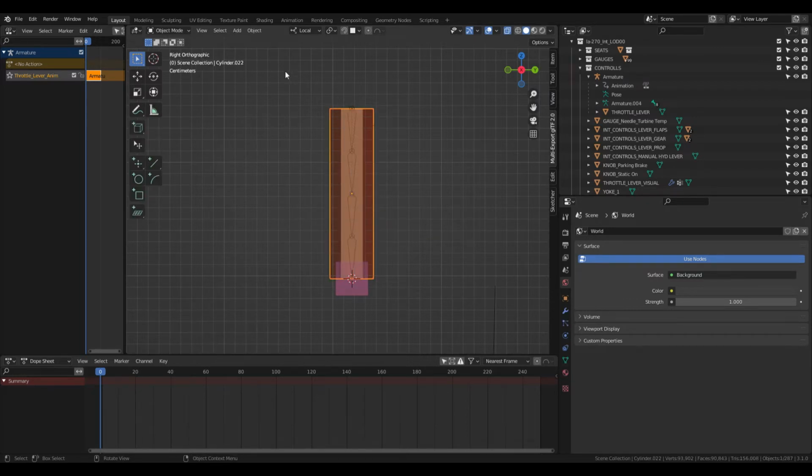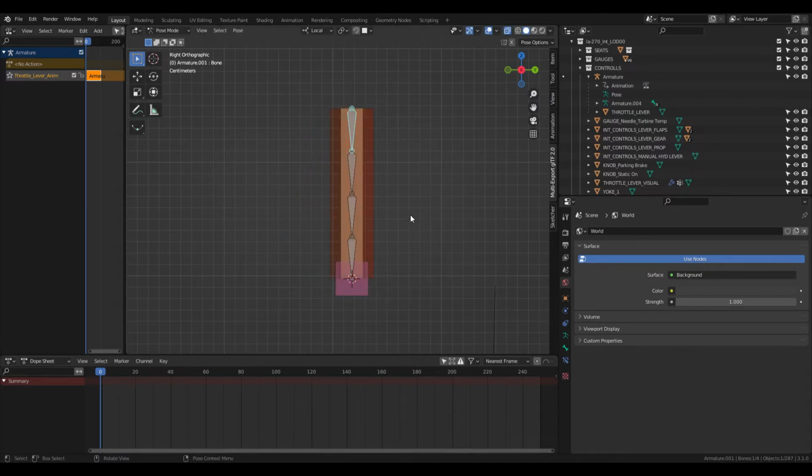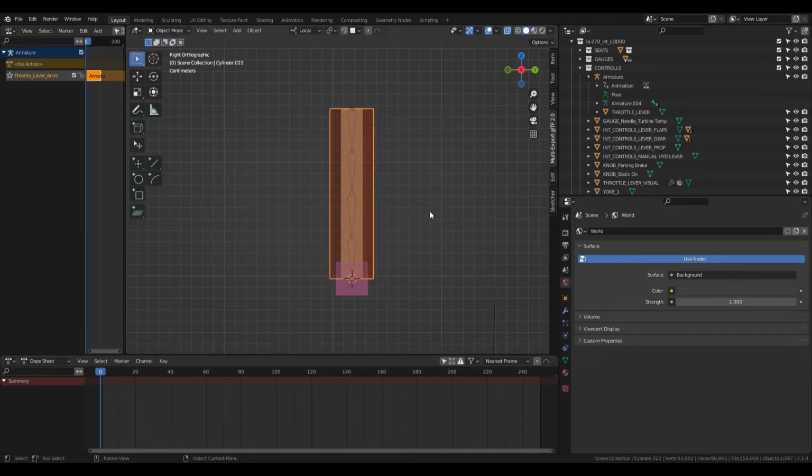So now when you go into pose mode and move your bones around, your mesh moves with it. Now this may not be important, but I just do it out of habit. I go back into object mode and hit Alt P, and I will clear parent and keep transformation. It seems like if it's parented, then in the sim the mesh might be rotated in some weird position. I don't know if it matters or not, but it seems like that's fixed the problem for me in the past.